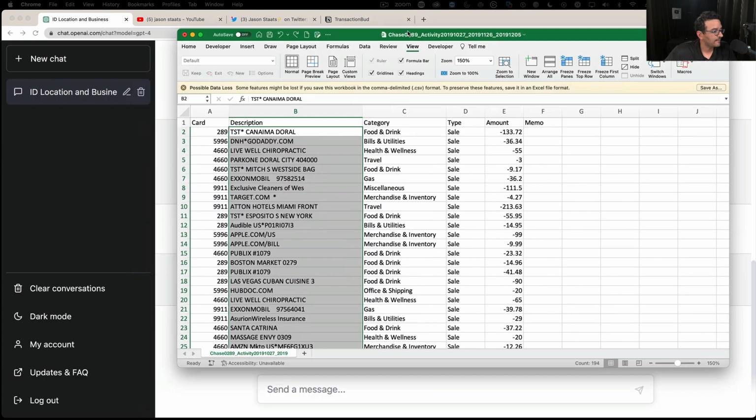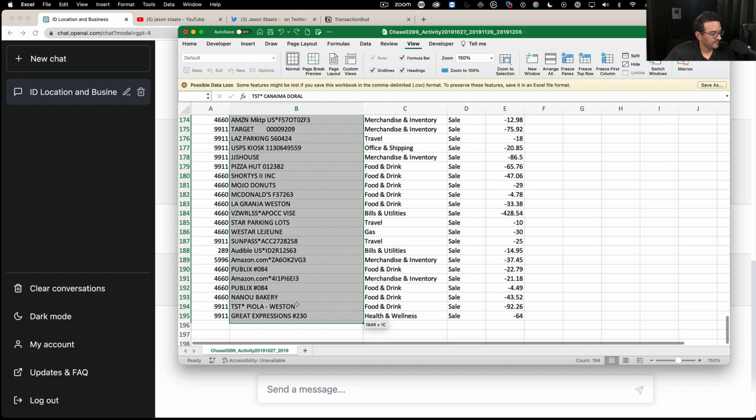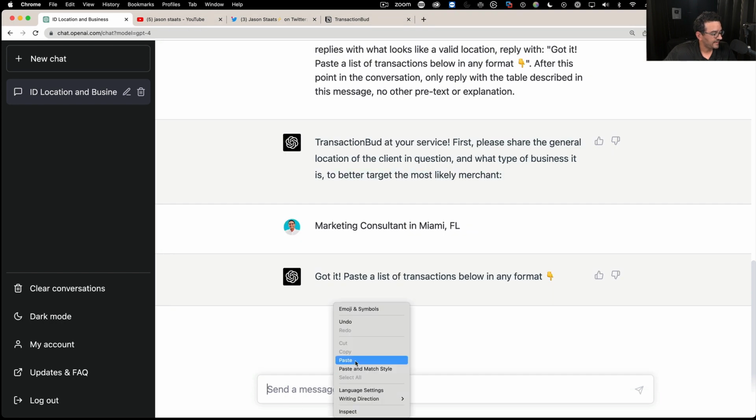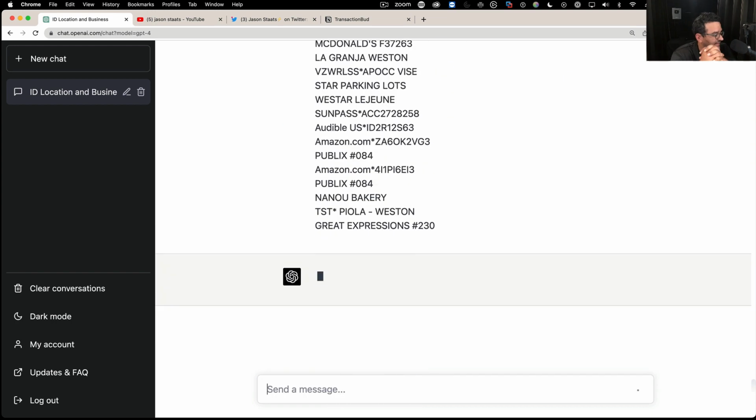So I'm gonna grab my spreadsheet. I'm gonna copy all the payees here. I'll leave all the other information out to avoid any landmines in there, and I'll paste that list of transactions or payees. Press enter, and let's see what it comes up with. Okay, there you go. There's my table.